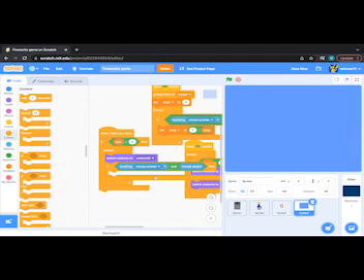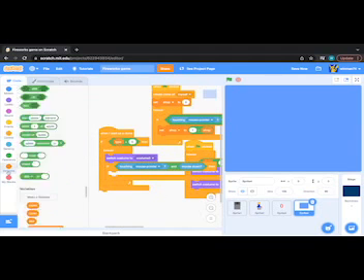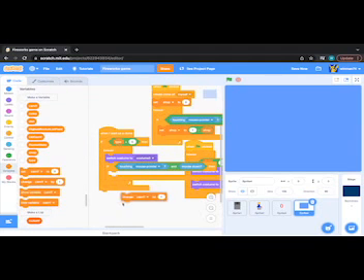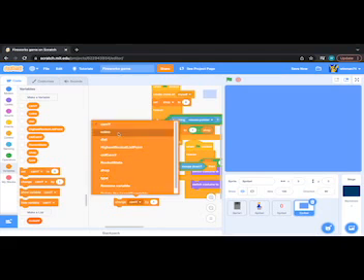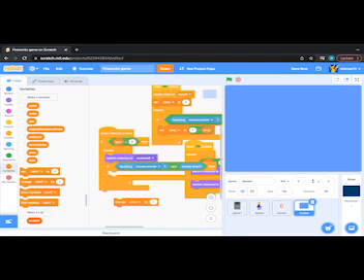So if touching mouse pointer and mouse down, then it'll change coins by -30, which will make it go down by 30, just in case you didn't know. It's okay if you didn't, by the way. It'll make it go down by 30, and then it'll change